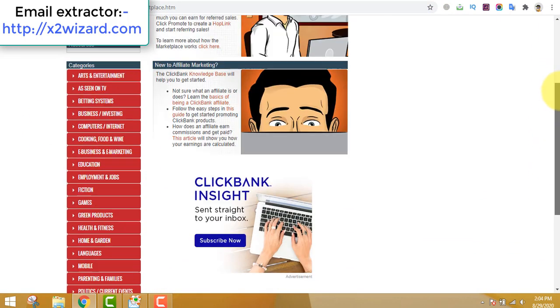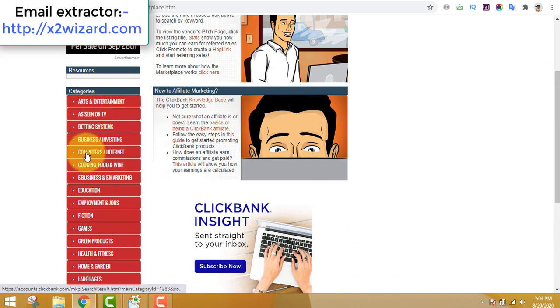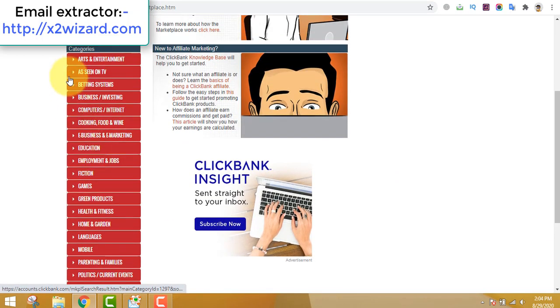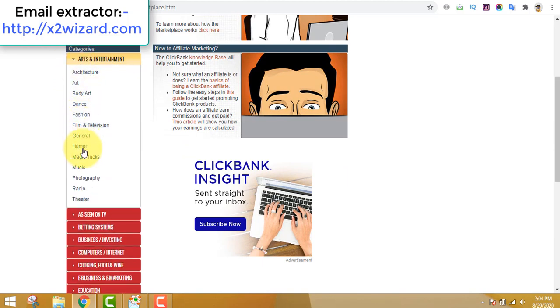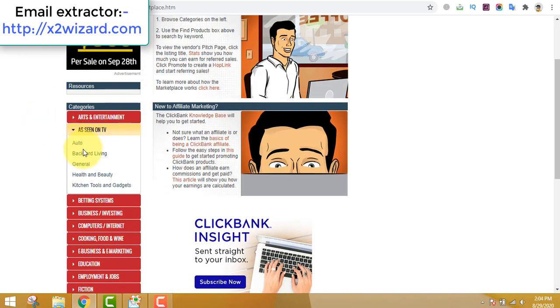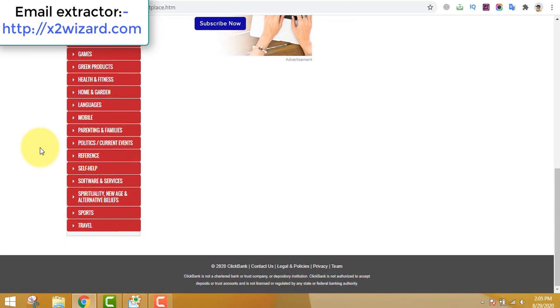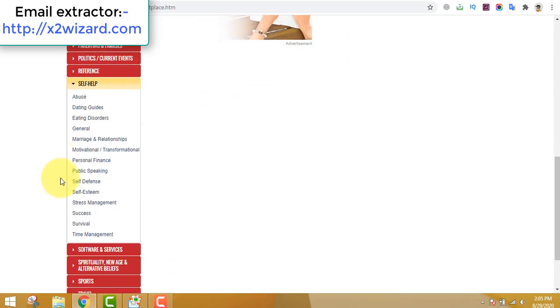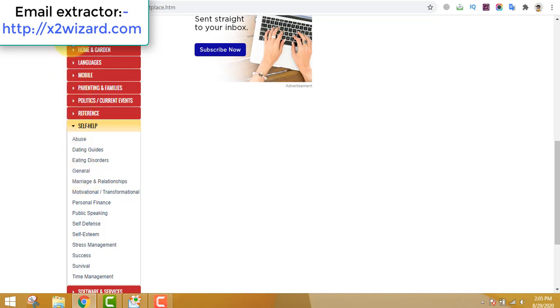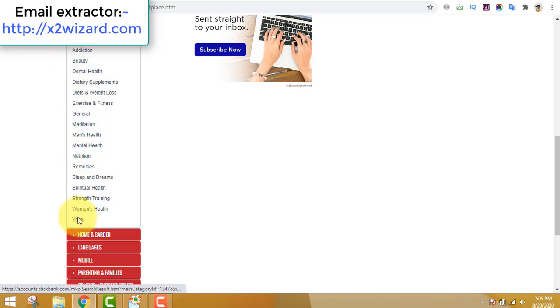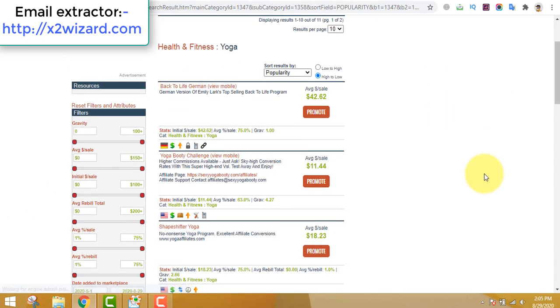After you log in, you'll see this menu on the left hand side. These are all niches, and these are all sub niches. You'll have to find a product from here and promote these products. Since we are extracting emails from the yoga niche, we will find products related to yoga in health and fitness. You do not have to promote just the yoga niche, but only for this example I want to show you.